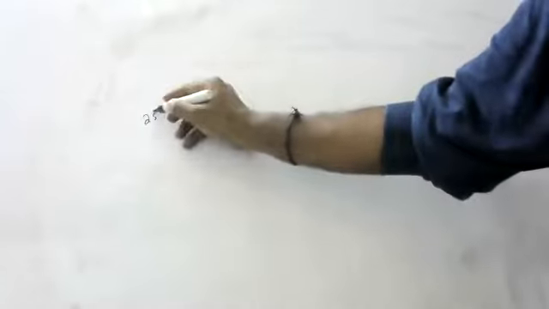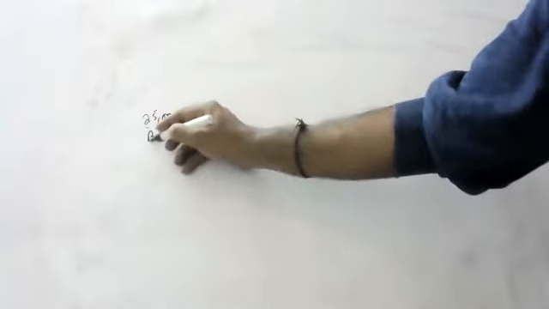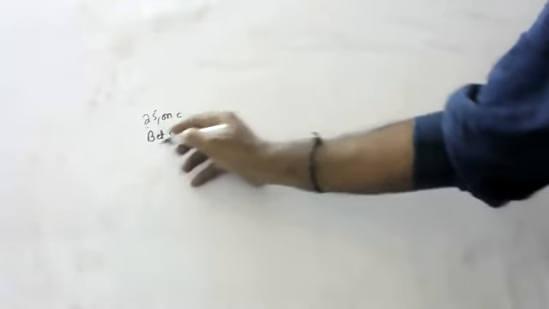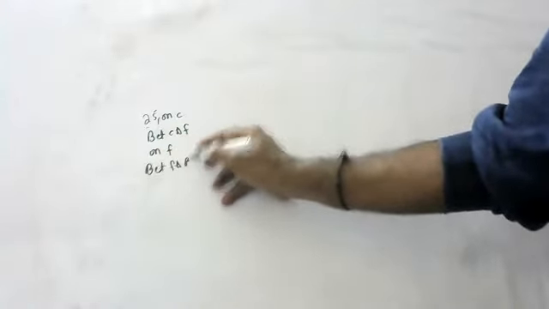One second, children. Let's start. Tell me this question, children. Draw any three ray diagrams to show how the size and nature of the image of an object change when it moves from the center of curvature of a concave mirror towards the pole. Children, from the center means on C, between C and F, on F, between F and P. All these ray diagrams you have to draw, children.